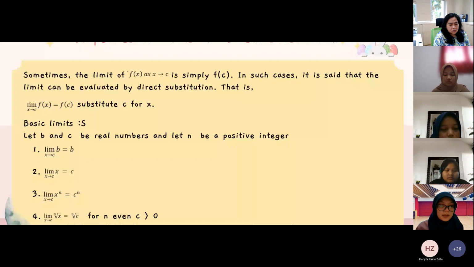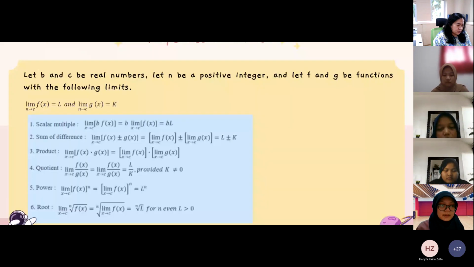Third, the limit as x approaches c of x to the power n equals c to the power n. And the last, the limit as x approaches c of the nth root of x equals the nth root of c, for even n and c greater than 0. Next.